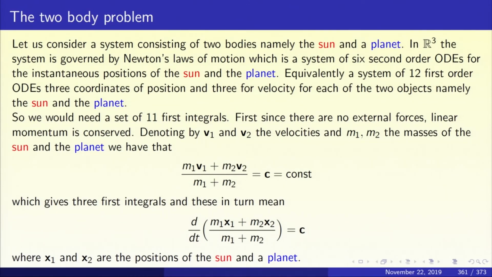So now we know that there are no external forces. So linear momentum is conserved, total linear momentum is conserved. So m1 v1 plus m2 v2 is going to be constant. So divide by m1 plus m2, since mass is conserved, we get that (m1 v1 plus m2 v2) upon (m1 plus m2) is c, boldface c. That gives you three constants of motion, three first integrals.